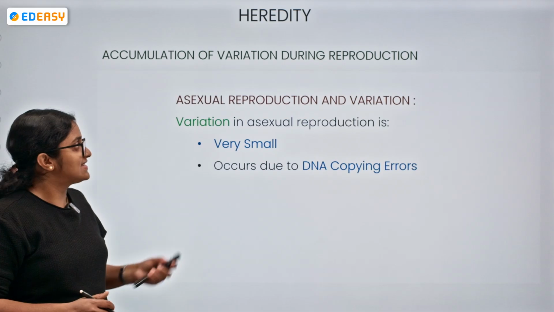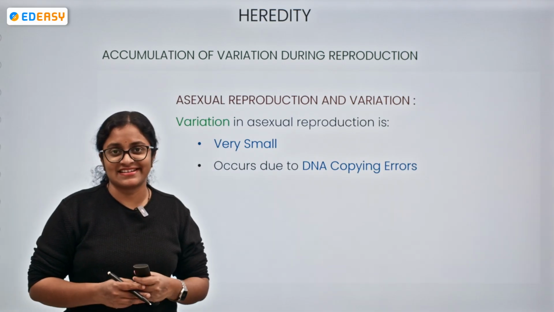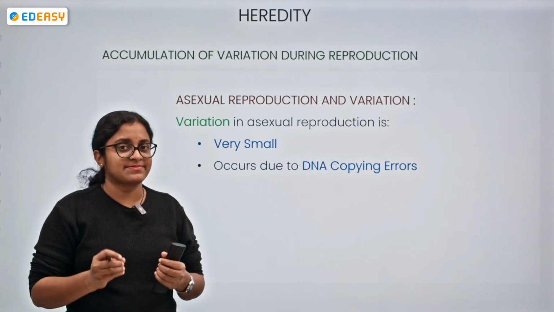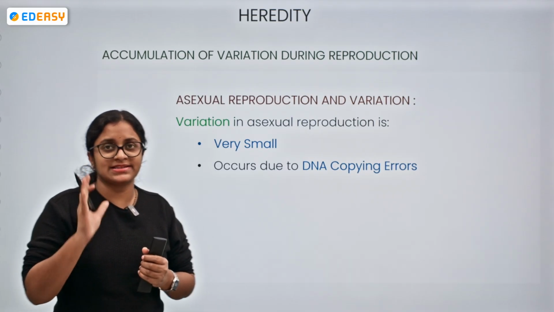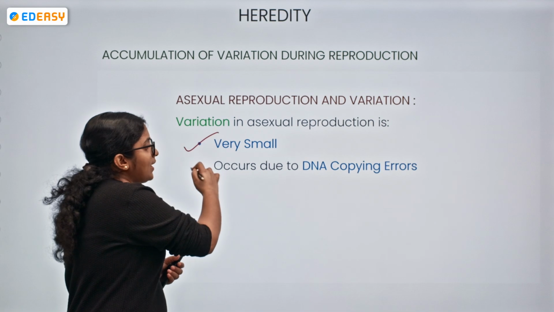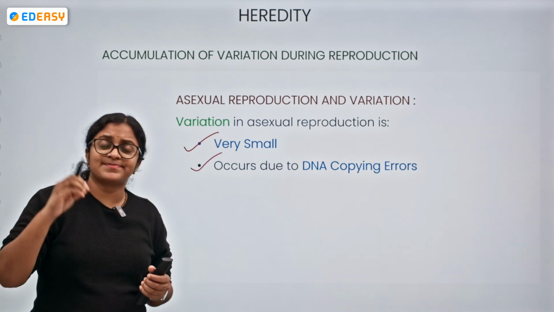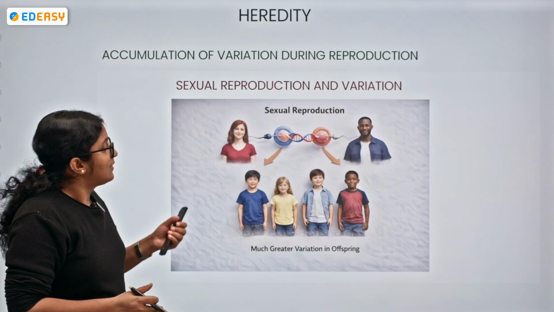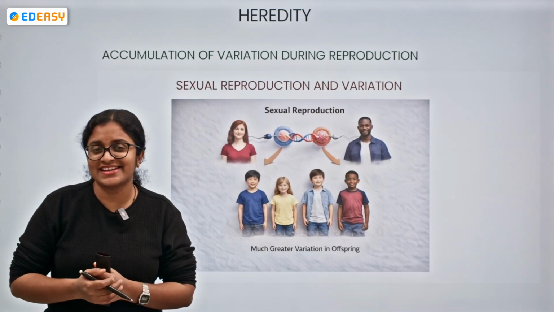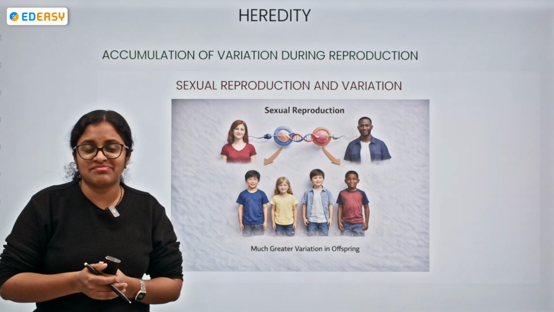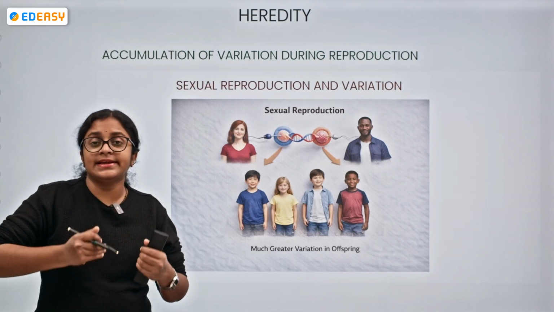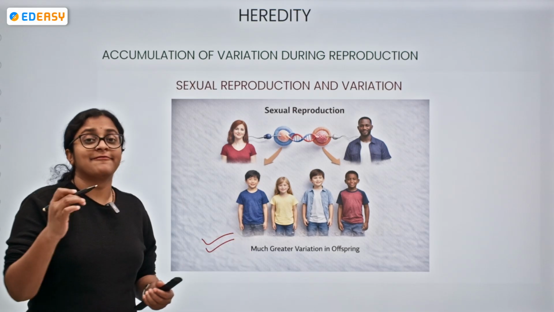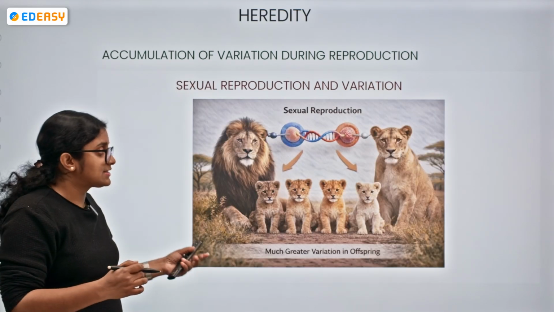Now, moving on, asexual reproduction and variation. We have now seen, based on the previous data, variation with respect to asexual reproduction. It is very small and it is occurring due to what? Due to minor, small, little DNA copying errors. Okay. Then, what about sexual reproduction and variation? Sexual reproduction is leading to much greater variation in the offspring. Why is there much greater variation?